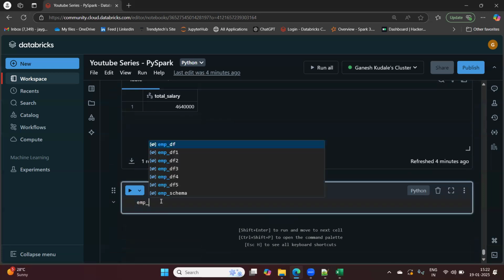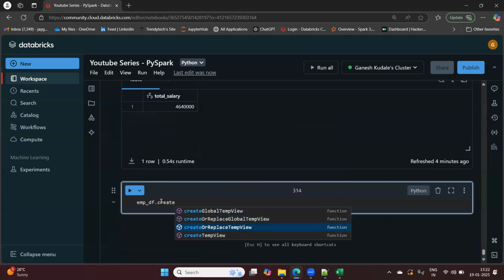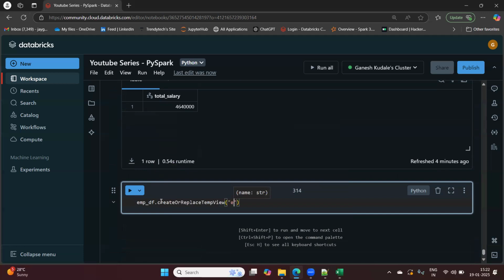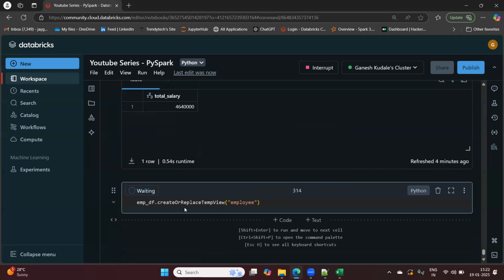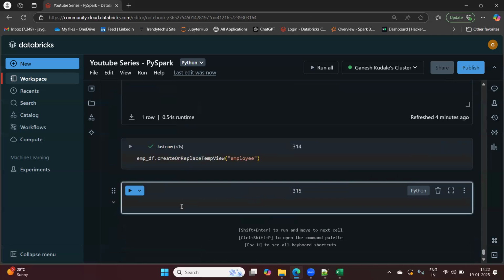Fine. Now, like we have seen the Spark SQL approach in all our previous sessions, here also let's quickly understand how to solve this using Spark SQL. Let me create or replace temp view. Now you all are aware why I have created the temp view and not a global temp view. What I have to do?